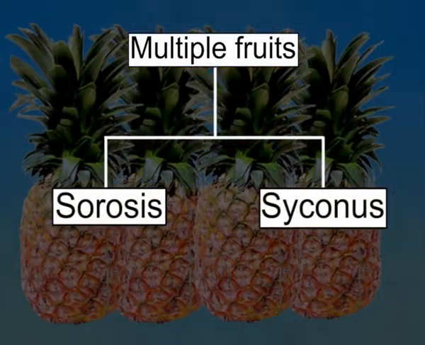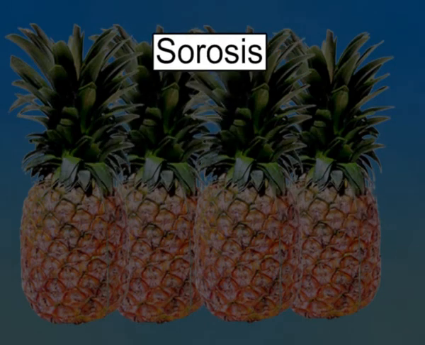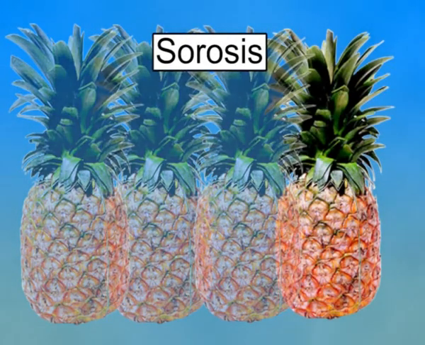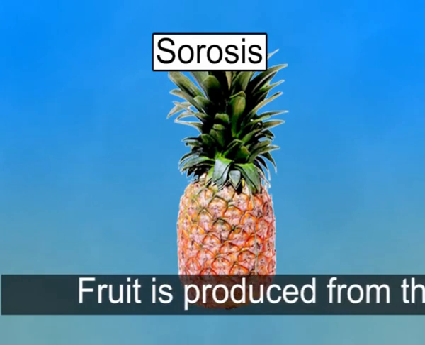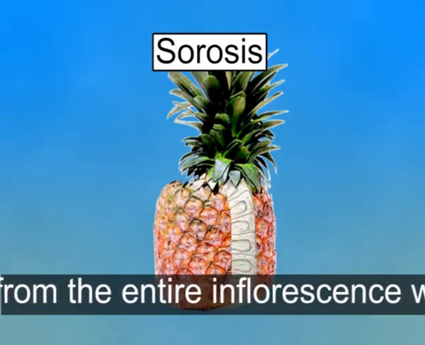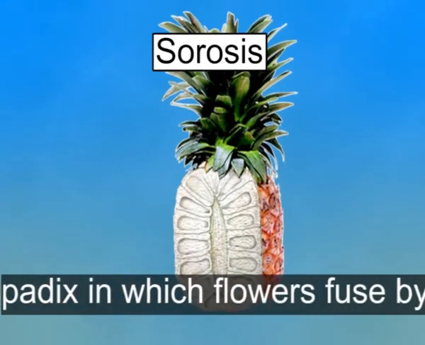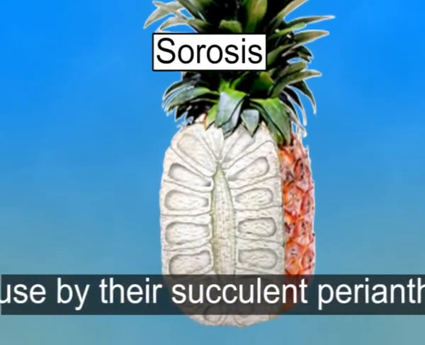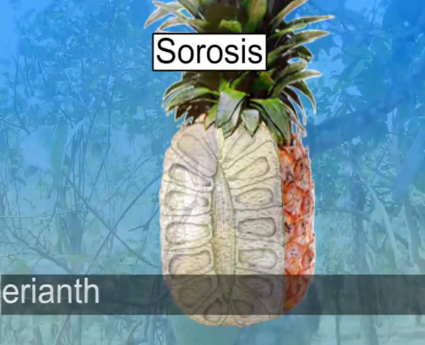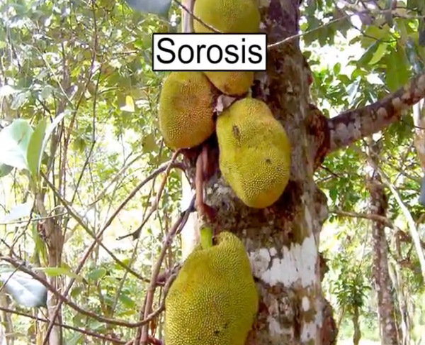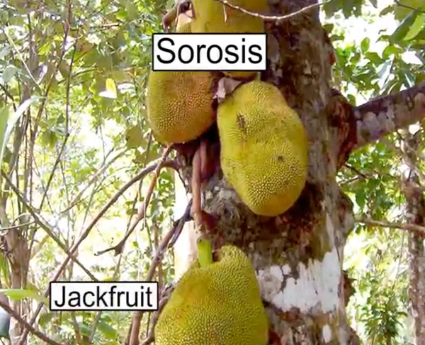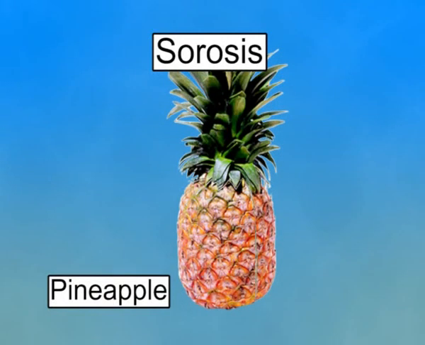These are of two types. First one is sorosis. In this type, fruit is produced from the entire inflorescence, which is spike or spadix, in which flowers fuse by their succulent perianth. Examples of this type are jackfruit and pineapple.